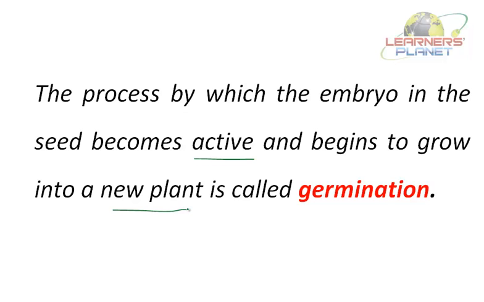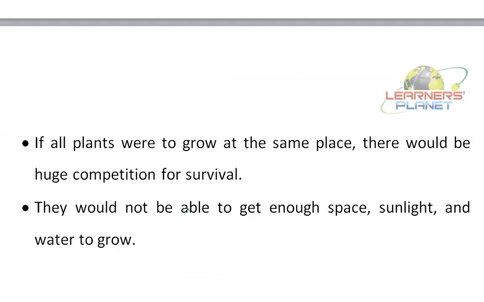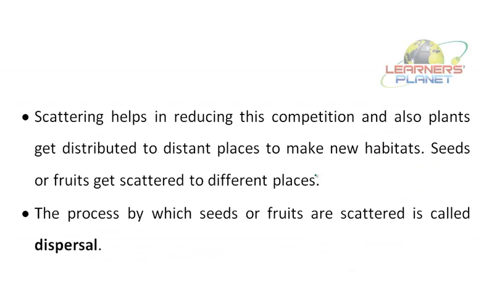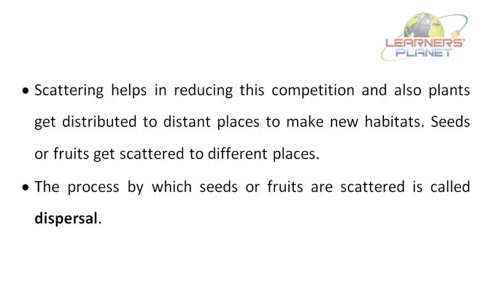So students, have you ever wondered how the same kinds of plants are found at different places? If all the plants were to grow at the same place, there would be huge competition for survival, and they would not be able to get enough space, sunlight and water to grow. Scattering helps in reducing this competition, and plants get distributed to distant places to make new habitats.